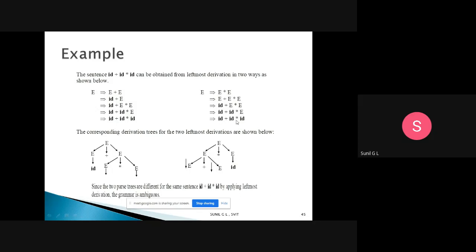I will get id plus id star id. So I have got two left derivations. When I represent these things in the form of a parse tree, I am getting two different parse trees. So here this is E.